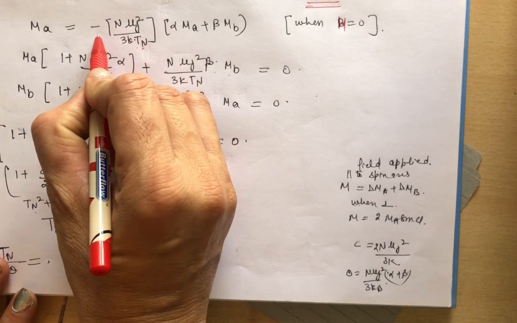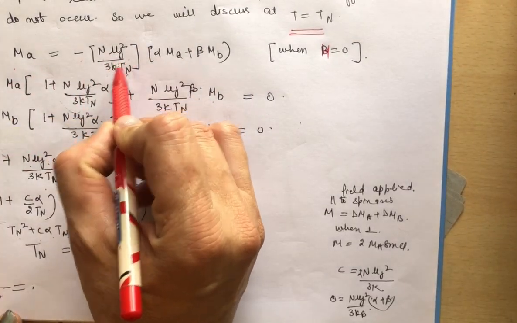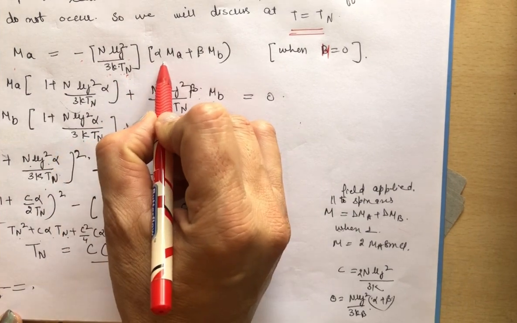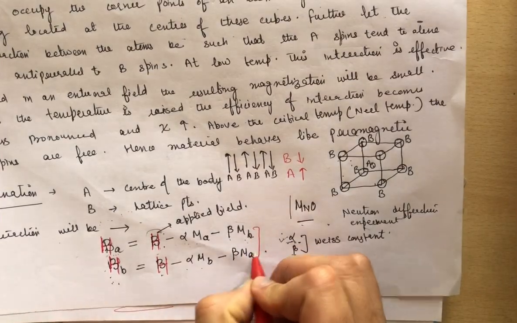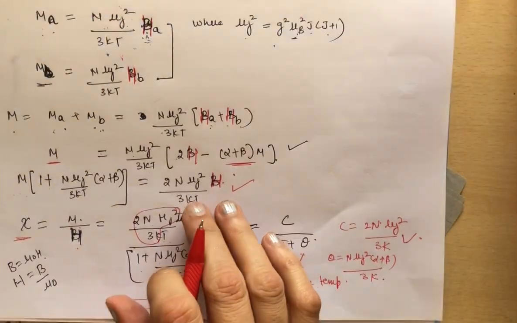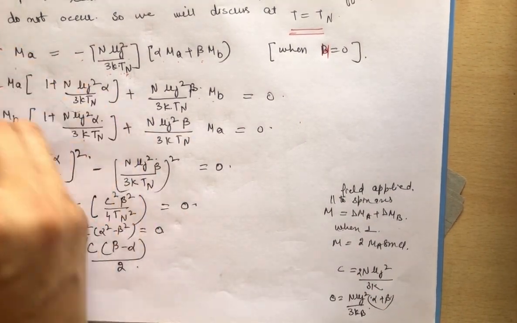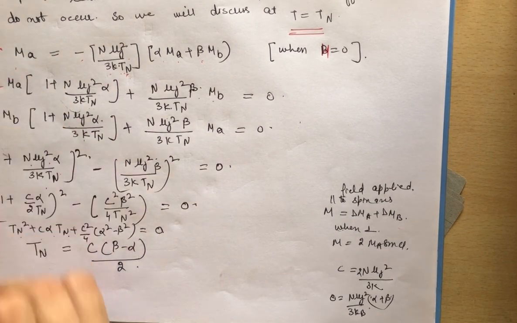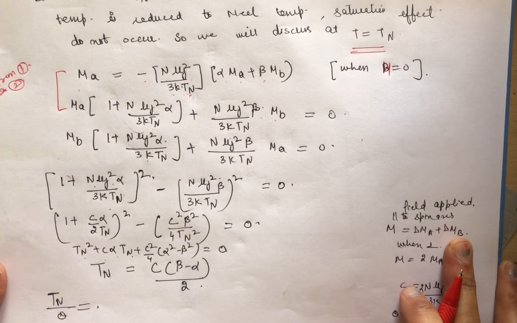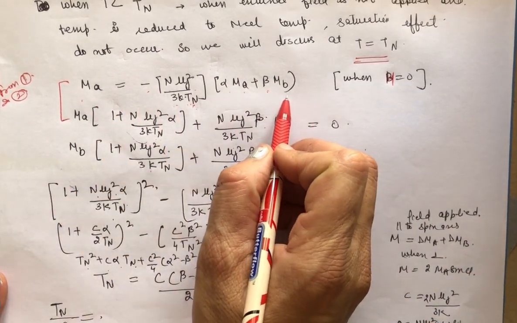So taking this side, Ma becomes n mu j square upon 3k TN times alpha Ma plus beta Mb. So you can also write, taking this equation first and this equation second, from first and second. Okay? From first and second. Clear?